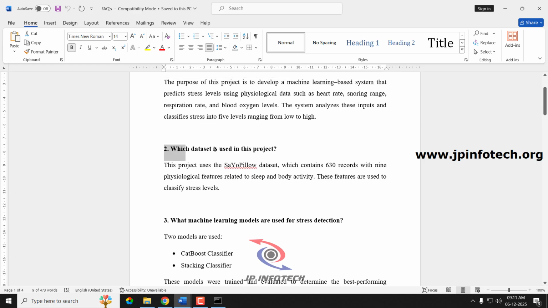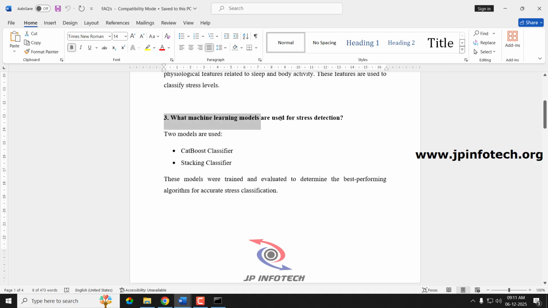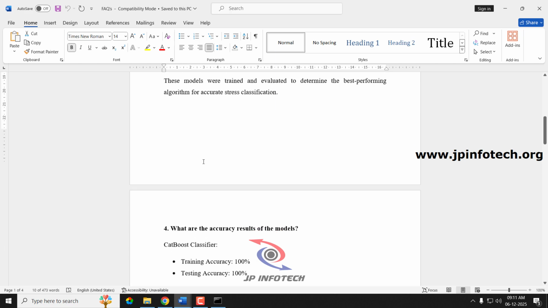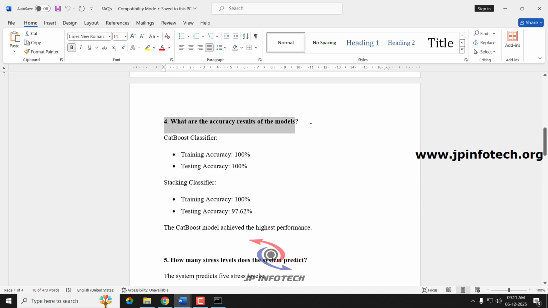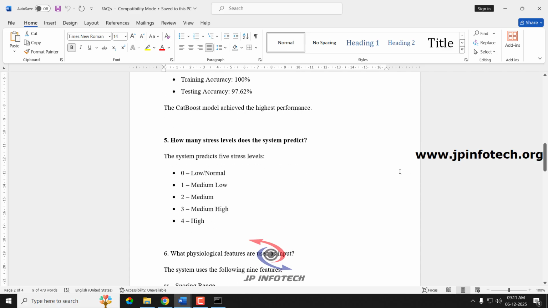Next question, which dataset is used in this project? This project uses the SAYO Pillow dataset, which contains 630 records. Next question, what machine learning models are used for the stress detection? We have used two different models. One is CatBoost Classifier, the other one is a stacking classifier. Next question, what are the accuracy results that we achieved for this model? CatBoost achieved training accuracy 100%, testing accuracy 100%. Stacking classifier achieved training accuracy 100%, testing accuracy 97.62%.